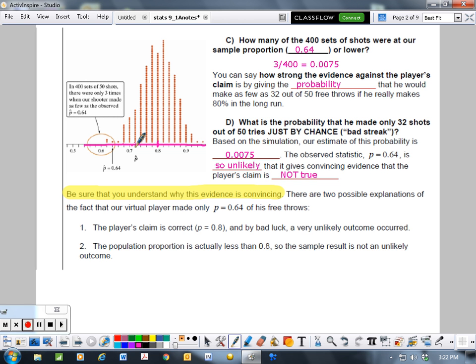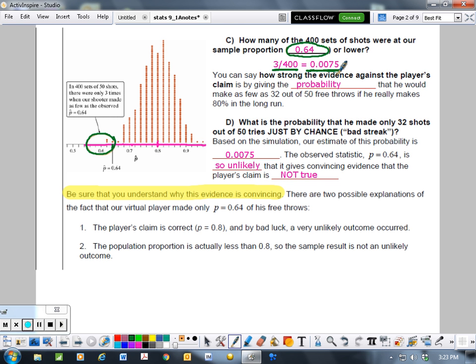So now the question here is, how many of the 400 sets of shots were at our sample proportion? So he shot 32 out of 50, which was 0.64. And so when we look over here, 0.64 is right here. So we have three values that are 0.6 or lower. 3 out of 400, which means it's pretty unlikely. I mean, it's possible, but it's very unlikely that we would get a proportion that small. In fact, the probability is 0.0075, which is less than a 1% chance.